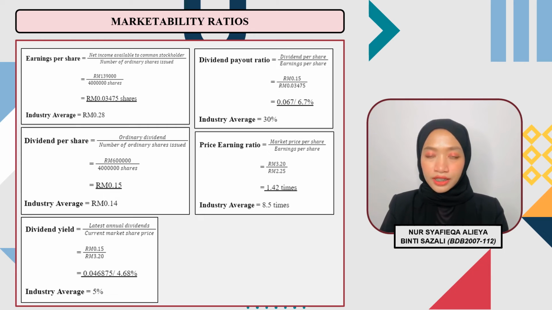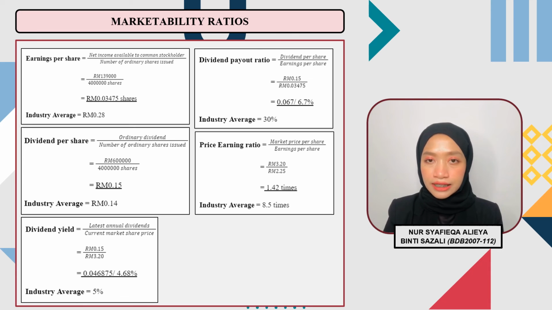Dividend per share is RM0.15. Industry average is RM0.14. It indicates the amount of dividend received by ordinary shareholders for each unit of ordinary share held. With regard to Hikmah Bati Berhad, the company is paying RM0.15 dividend per share to its existing ordinary shareholders. Hikmah Bati Berhad can simply increase the company's net profit out of which dividends are paid.